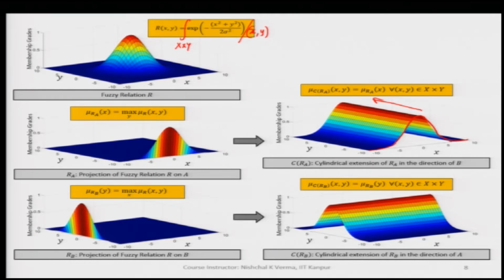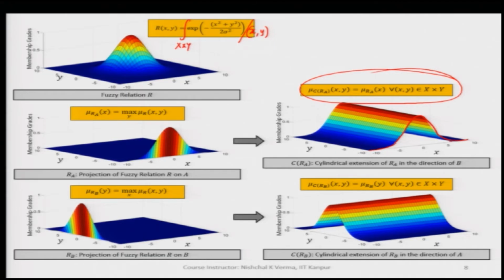That is why it is called cylindrical extension, and we use this formula for extending the dimension. So, mu C R A x y, all the mu values of this cylindrically extended fuzzy set, are going to be equal to mu R A of x, and this is for all x y belonging to the universe of discourse x cross y.